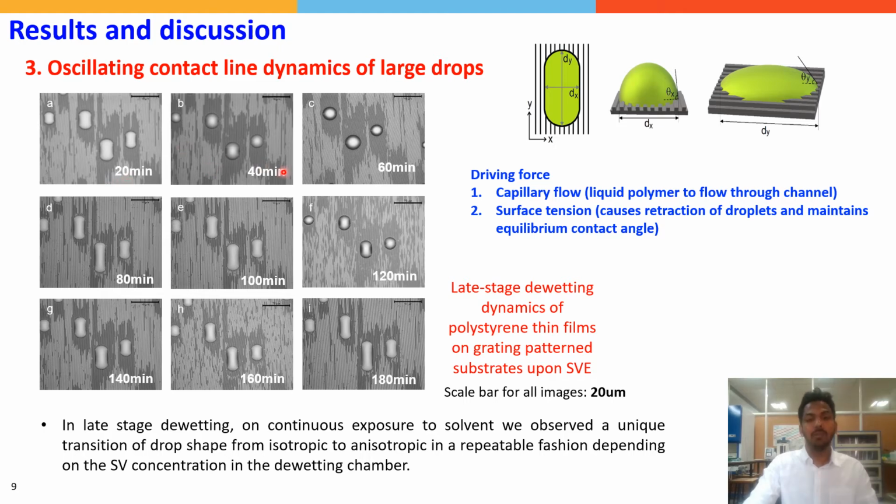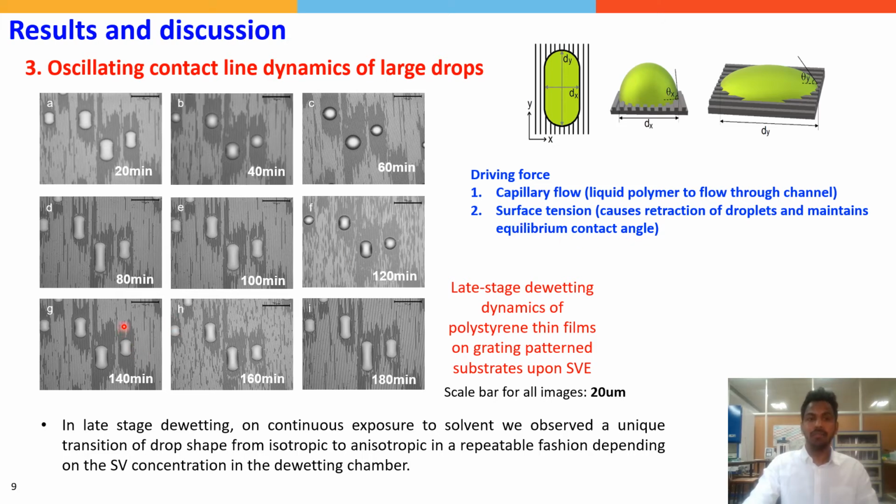When the solvent exposure is stopped, due to evaporation of the solvent, the drops become spherical. That is, in the presence of solvent, the drops elongate elliptically in the direction of the pattern due to the capillary action, and in the absence of solvent, due to evaporation, the drops become spherical, which is due to the surface tension force.